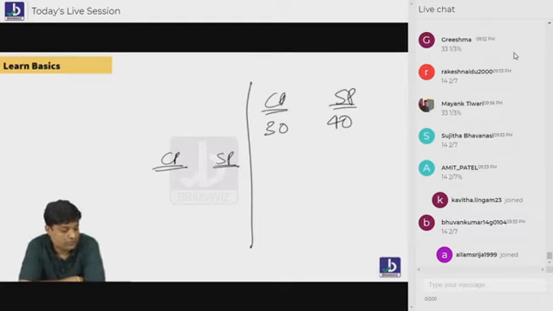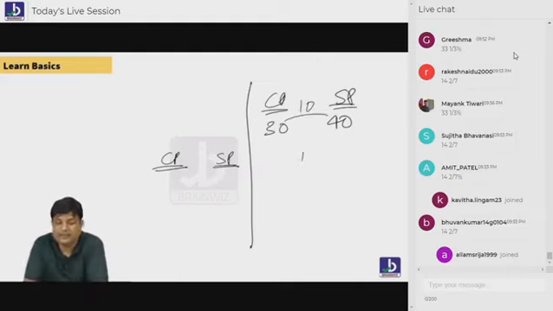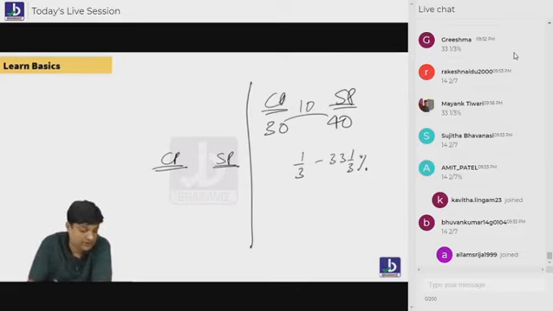Rakesh Naidu, super fast. Rahul, super fast. How much extra? 10. 10 per 30. 10 per 30 means 1/3. What is 1/3? 33 1 by 3%. Are you understanding everybody? Say yes or no. Chaliye. Now, let's move forward. That's good. You are faster.